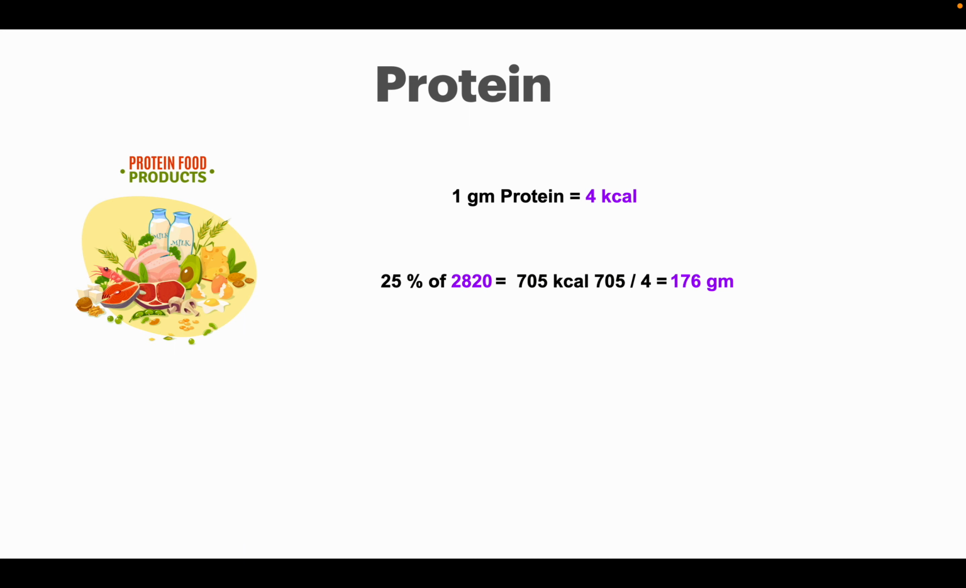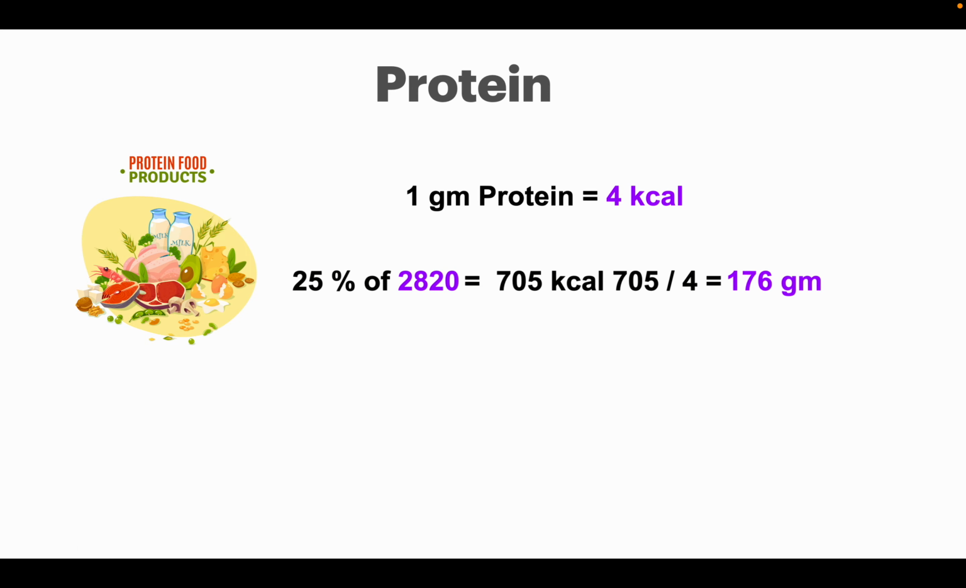In our diet plan, we would keep 25% of total calories as protein, that is 705 calories. Each gram of protein produces 4 calories. So 705 calories would be 705 divided by 4, that is 176 gram. This may not be the exact value, it can vary slightly as per the diet plan.